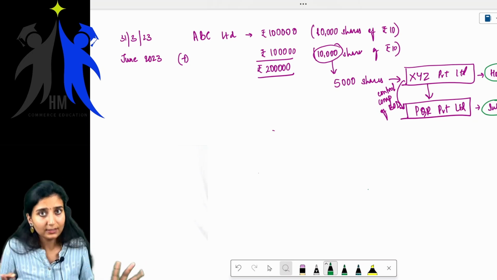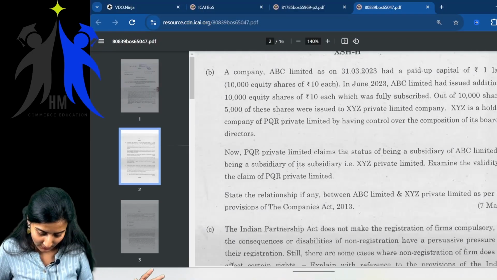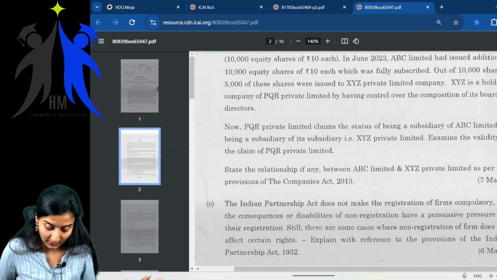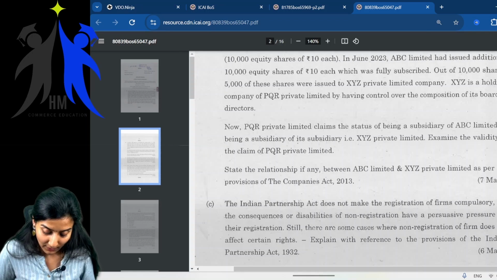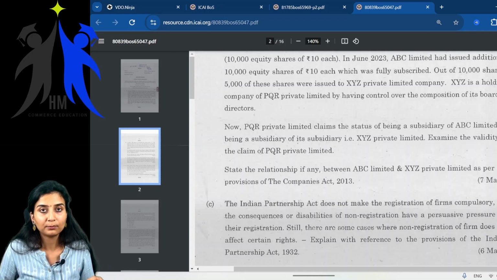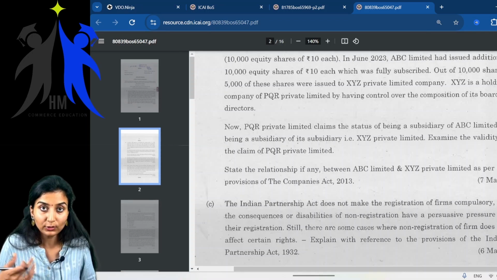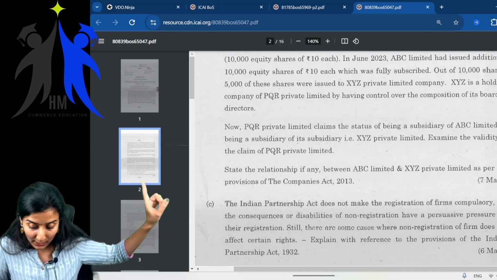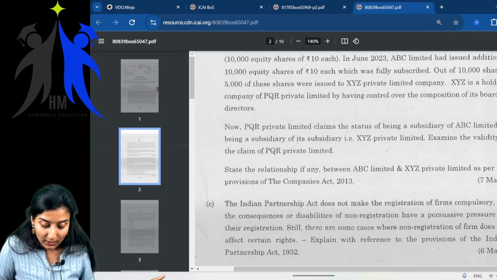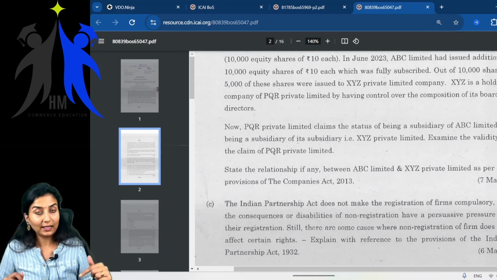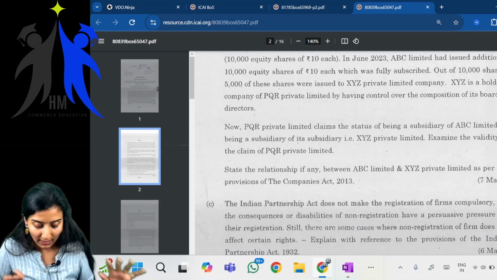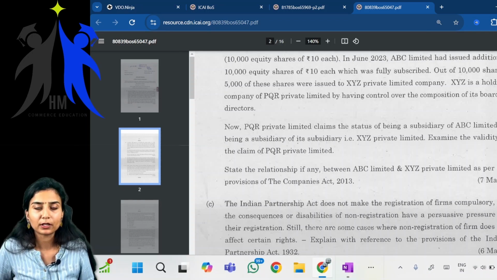Till here it's the facts of the case. Now, what they're trying to tell you is, PQR Private Limited claims. From here, the main issue starts. PQR Private Limited claims the status of being a subsidiary of ABC Limited as being a subsidiary of its subsidiary XYZ Private Limited. Now, examine the validity of the claim of PQR Private Limited.